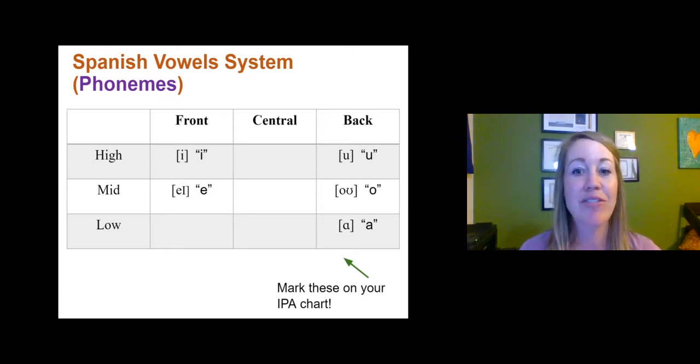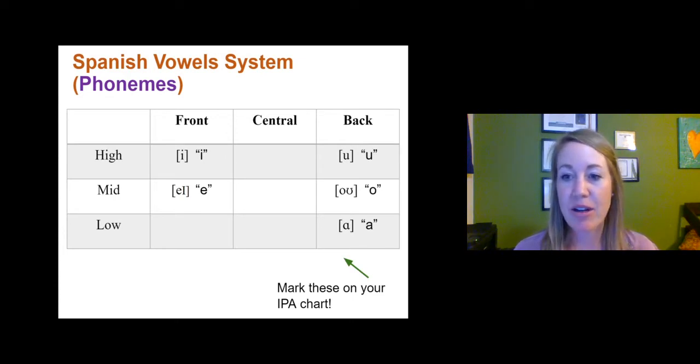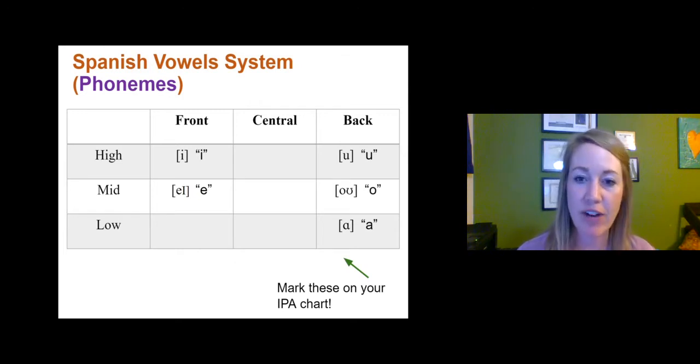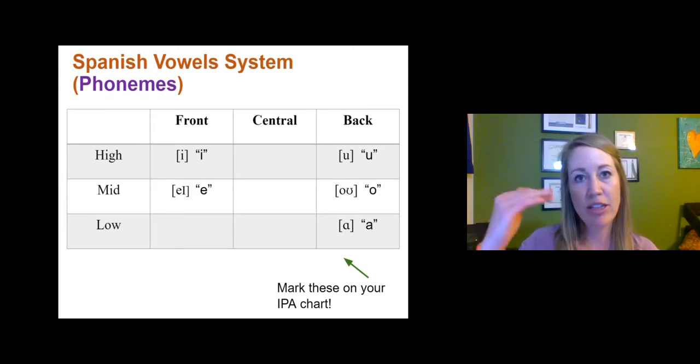And here we can see the phonemes, okay? So the 5 vowel sounds in English are roughly E, A, U, O, Ah, okay? And so if you have your IPA chart printed off in front of you, the one from page 65, I'd like you to go ahead somewhere and mark these 5 down. So look at the 14 English vowels, and you'll notice these 5 are in there.